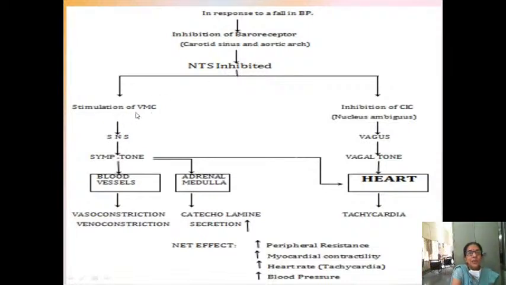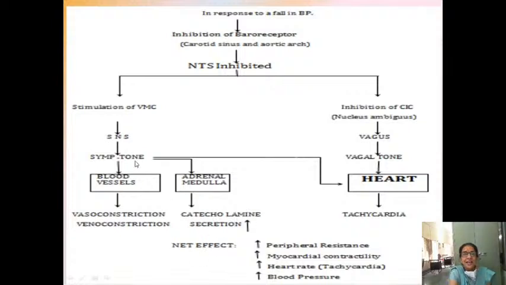Stimulation of the vasomotor center means the sympathetic nervous system is getting stimulated. With sympathetic tone increased, your blood vessels will vasoconstrict: vasoconstriction and venoconstriction. The adrenal medulla is also stimulated now, so catecholamine secretion will also increase and more catecholamines will be released.